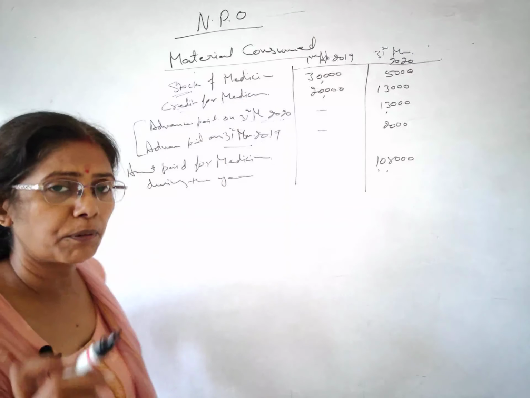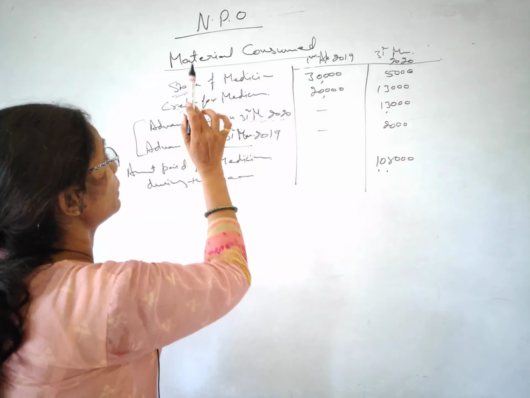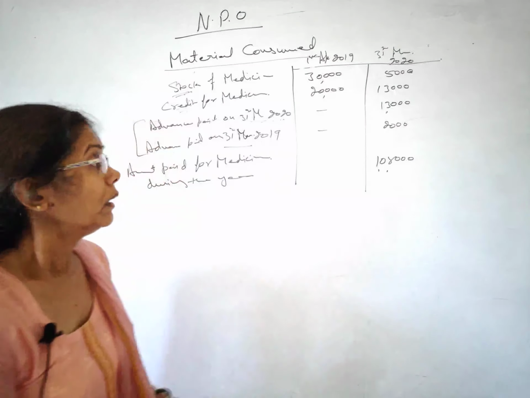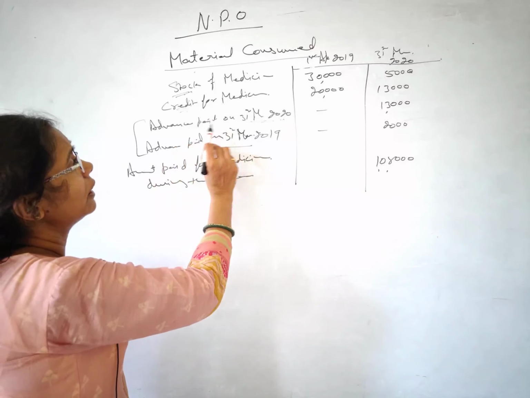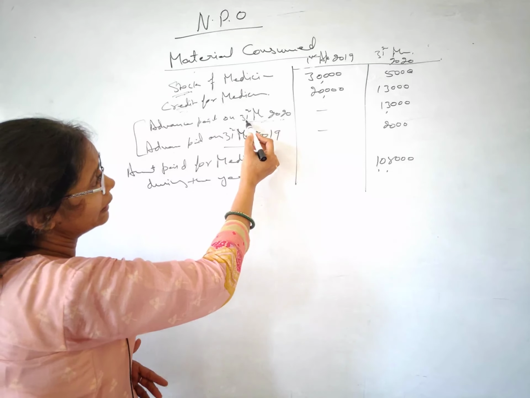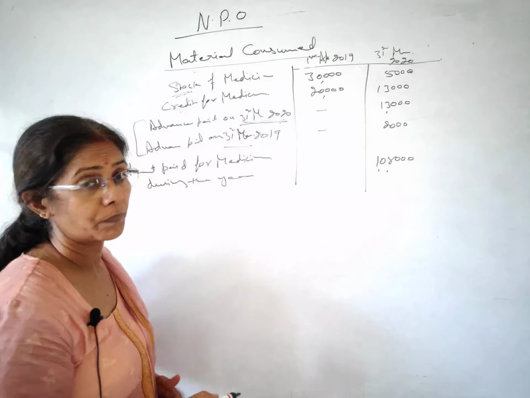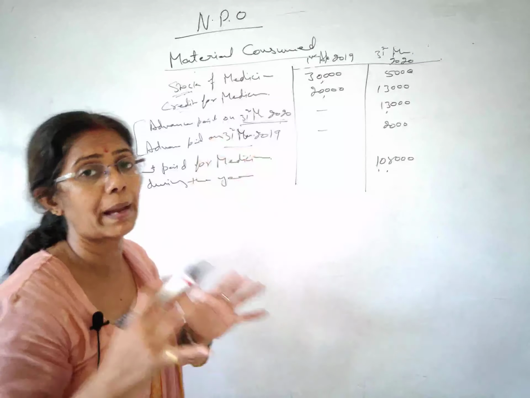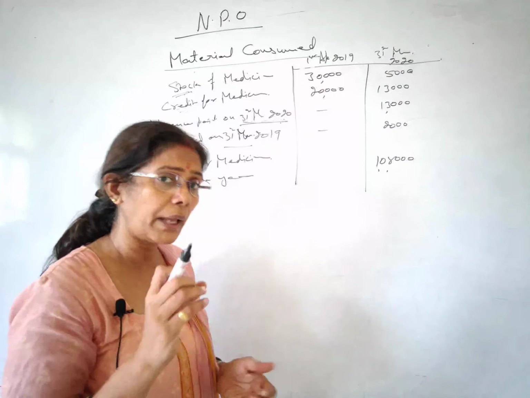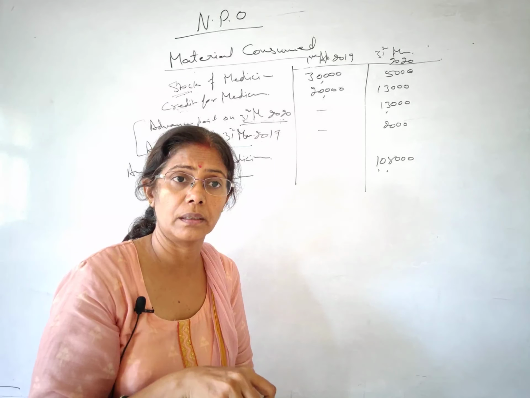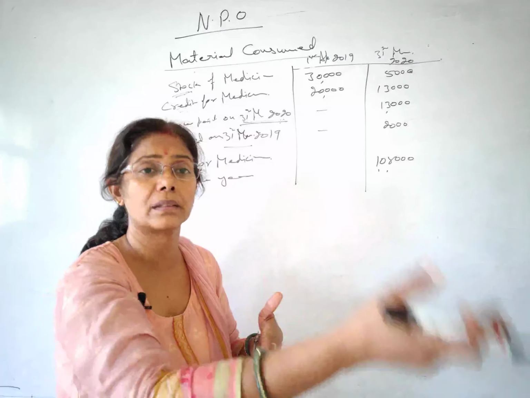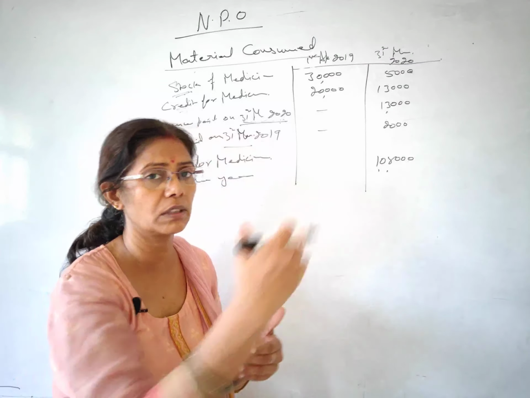Now this is a new concept for you, students. Initially we understood the stock, then the creditors. Now we'll understand the advance. Pay attention. Advance means it has already been paid. On which date was it paid? 31st March 2020. So this is the last day of my current year. The year ends on 31st March 2020 and you are paying advance on that particular day. So does this belong to the previous year or the next year? Of course, advance is always for the next one.